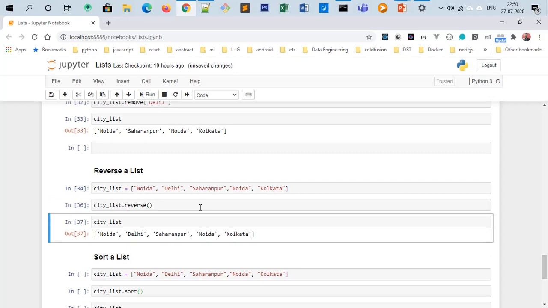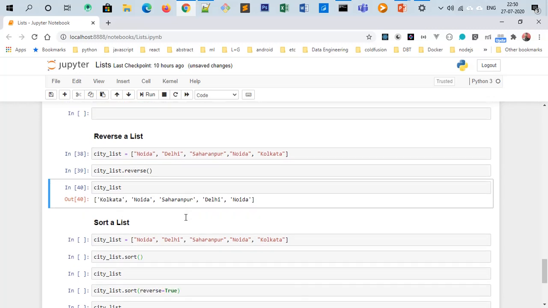So the first position, I don't know what happened. Try again, city_list.reverse. Yeah, because I ran city_list.reverse twice. So first it reversed and then it reversed again. So if you see this line, Noida is at position 0th. Here it is at last, then Delhi, then Saharanpur, then this Noida, and then Kolkata.